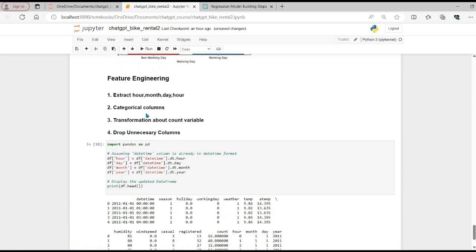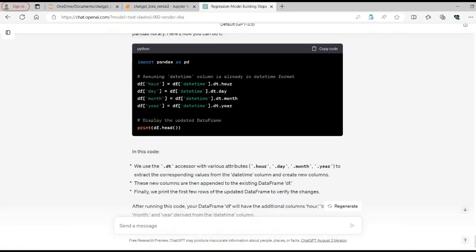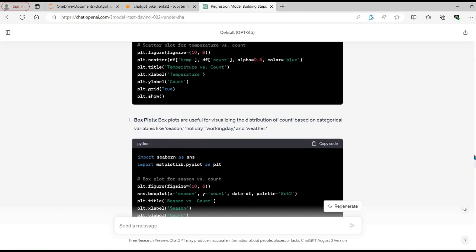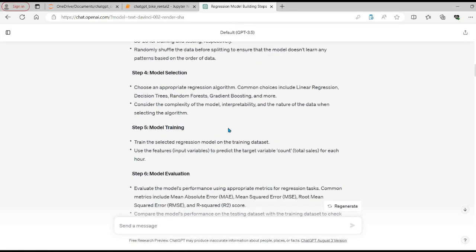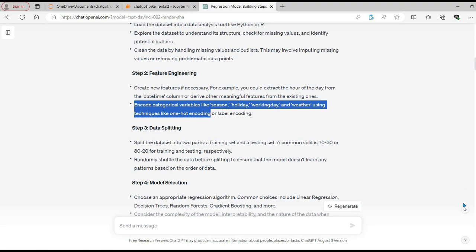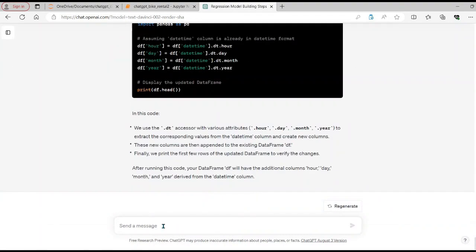Let's go with the next one, which is the categorical columns. So let's go back to ChatGPT and ask it to convert all those categorical columns into dummy variables or encoded columns. So let's copy, and let's go to the end.